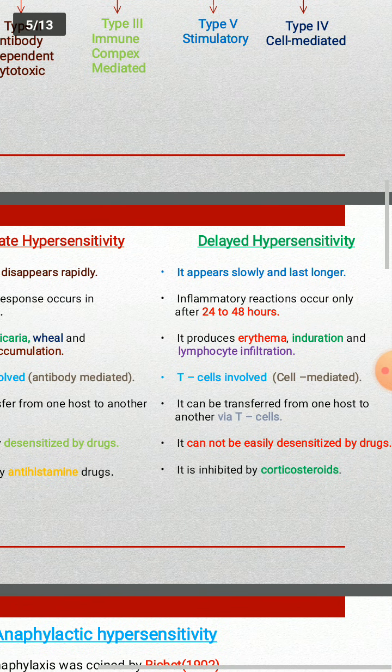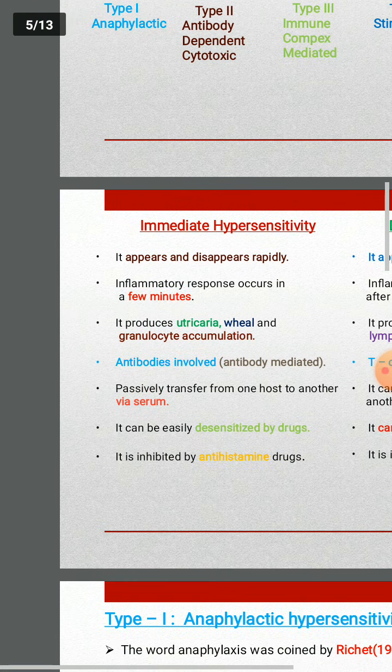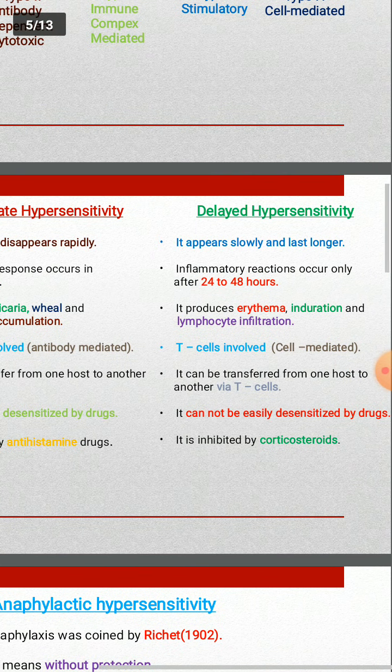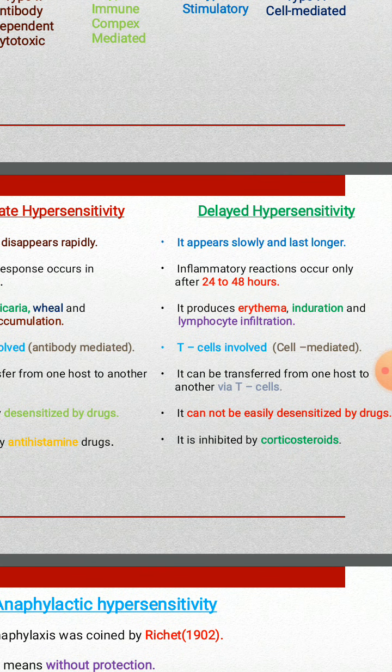So delayed hypersensitivity: in delayed hypersensitivity, the T cells are involved. Hence, it is called cell-mediated. The immediate type of hypersensitivity can be passively transferred from one host to another via serum because the serum contains the antibodies. But delayed hypersensitivity does not transfer from one person to another via serum, but it can be transferred from one host to another via the T cells.